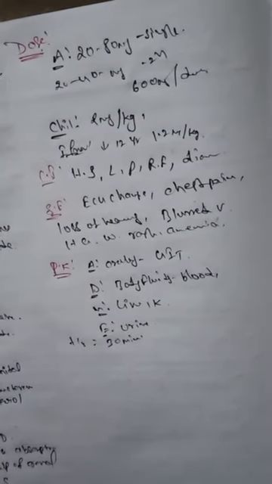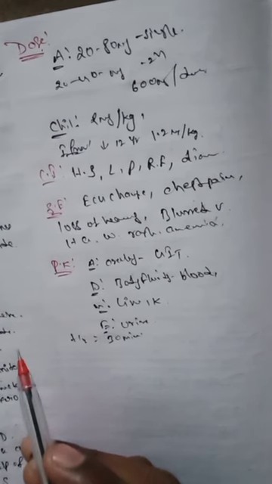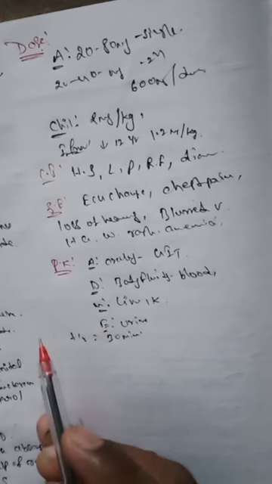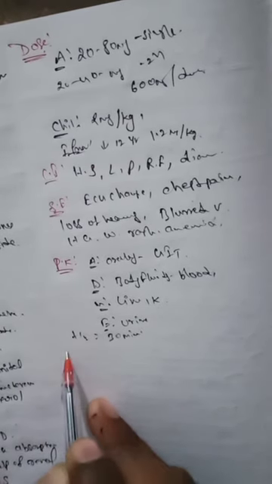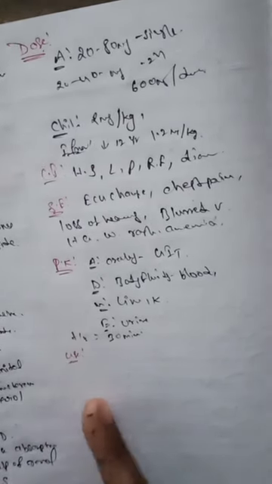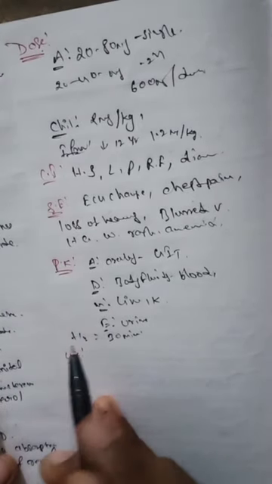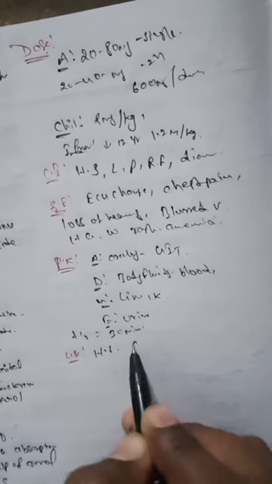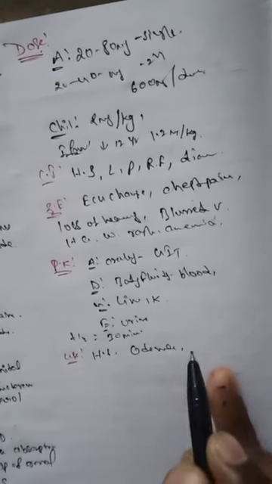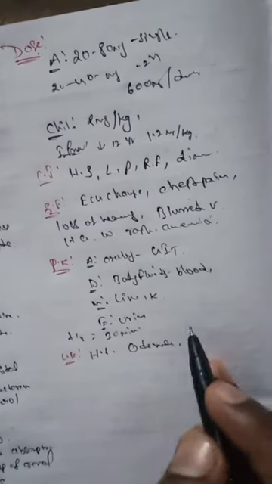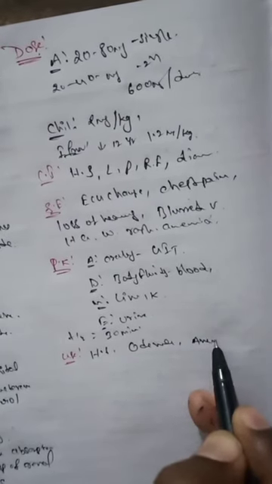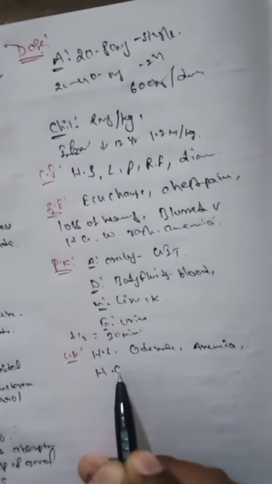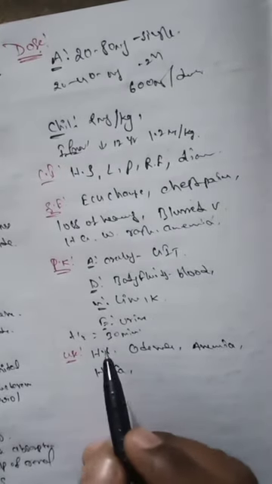And the next one, what are the uses of this particular diuretic drug? Uses. These drugs are used in hypertension, and in the treatment of edema. And the next one, it is used in the treatment of anemia, and hypercalcemia also. So these are the uses.